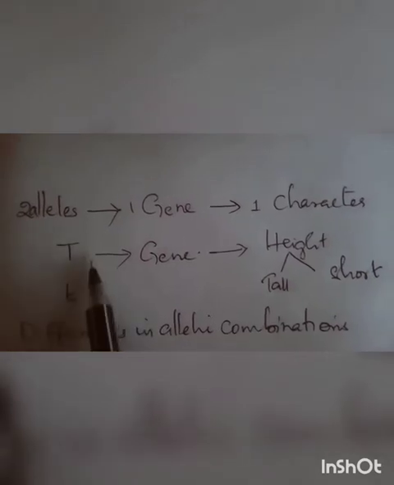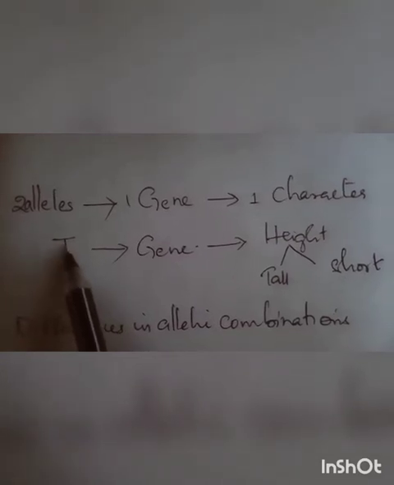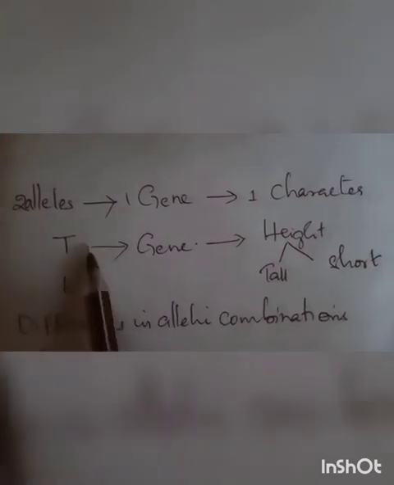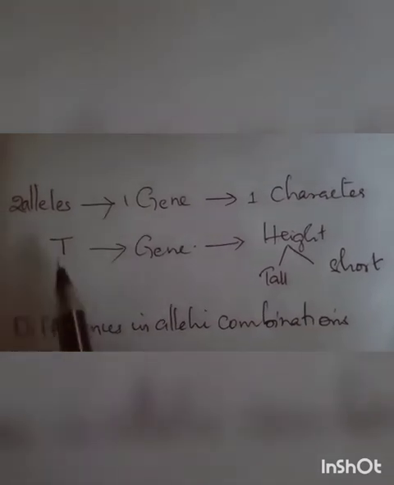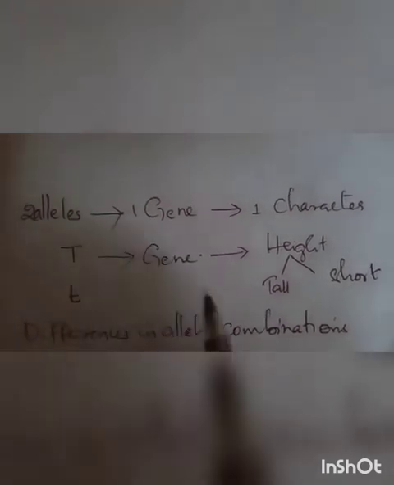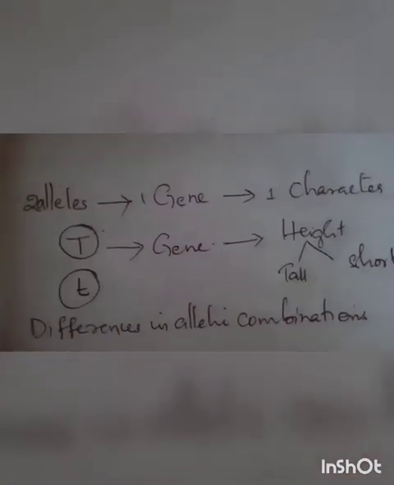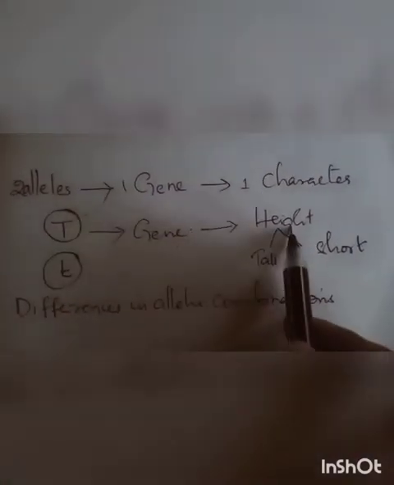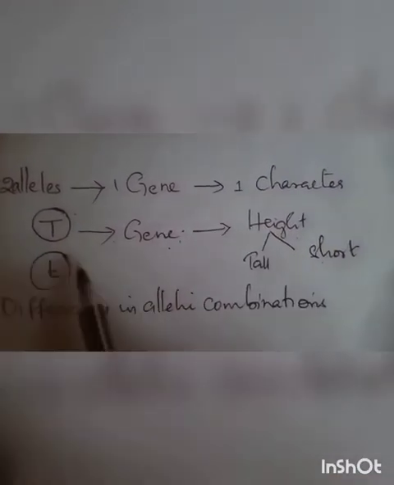In those alleles, one will be represented in a capital letter and another in a small letter. So here the two alleles are capital T and small t. These are the two alleles which produce a gene, and that gene can produce a character, that is, here it is height.